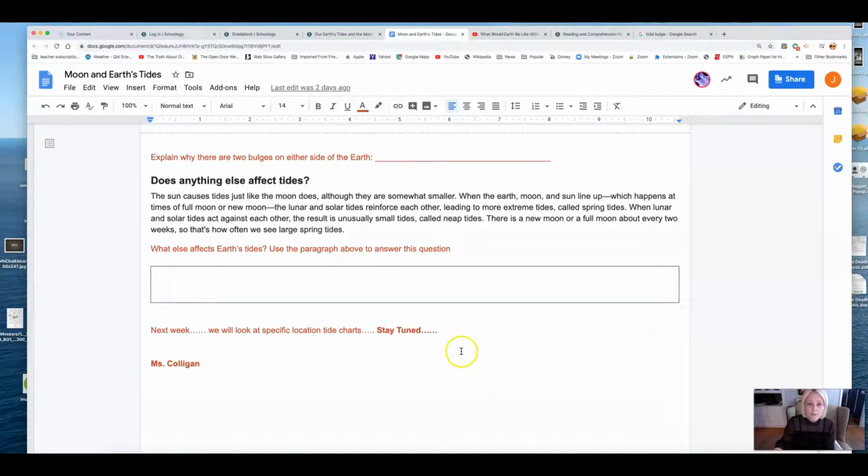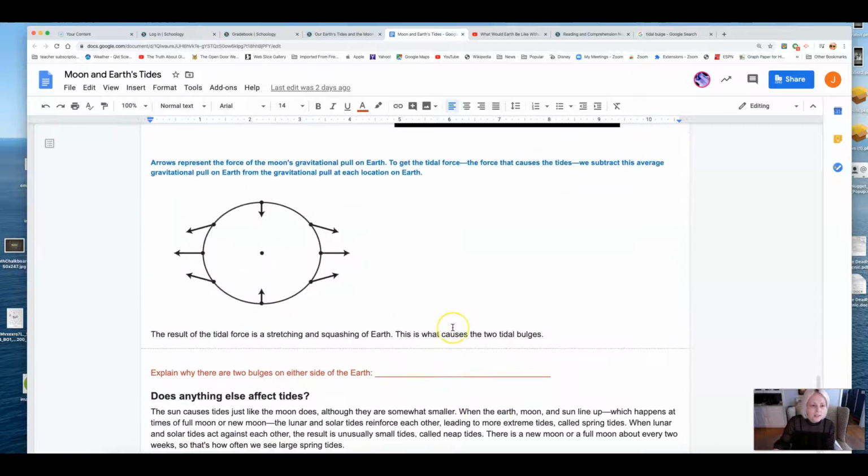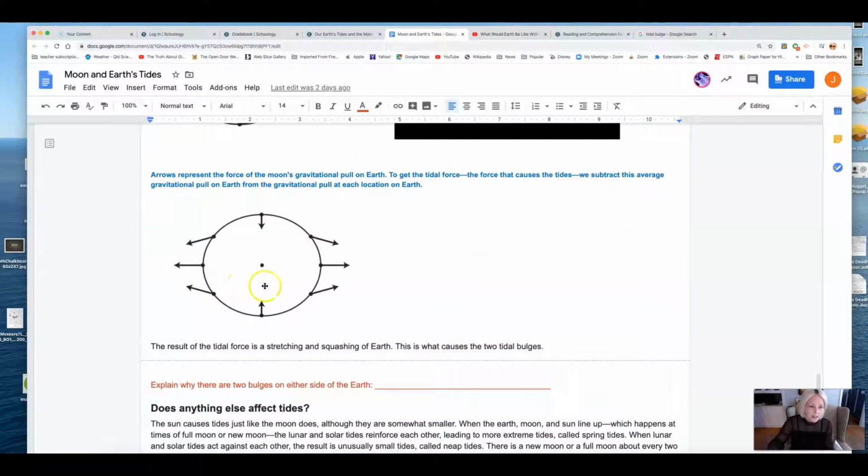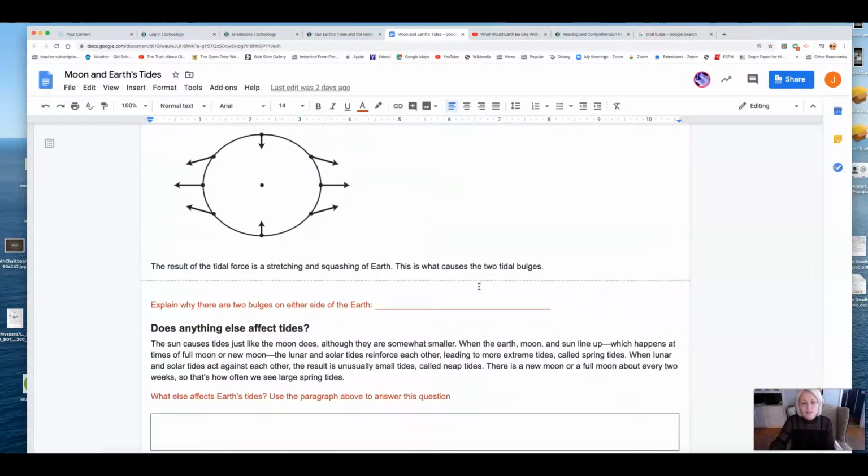For some of you who work fast, I'm going to ask you to slow down so that you can comprehend every little piece and part of it, because especially when it's explaining how, right here, you can see that a tidal bulge is created on the opposite side of where the moon is. That seems counterintuitive to us, where we're like, why would that happen? It's on the opposite side of the moon. Why does it look like it's being pulled in the opposite direction? Why does that make sense? So I really want you to think about how that would make sense by reading the text over and over a few times if you need to.